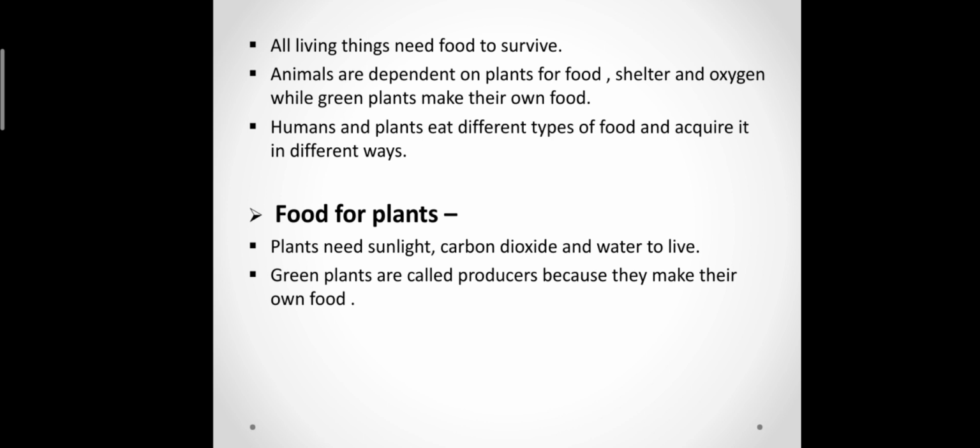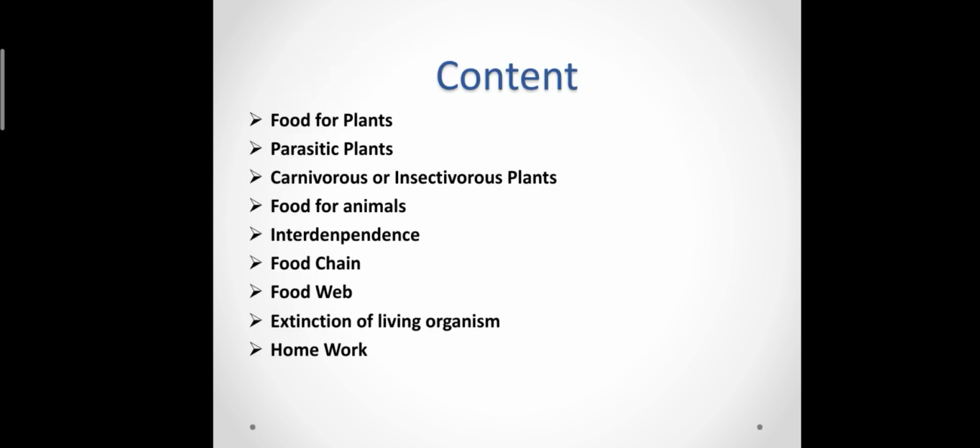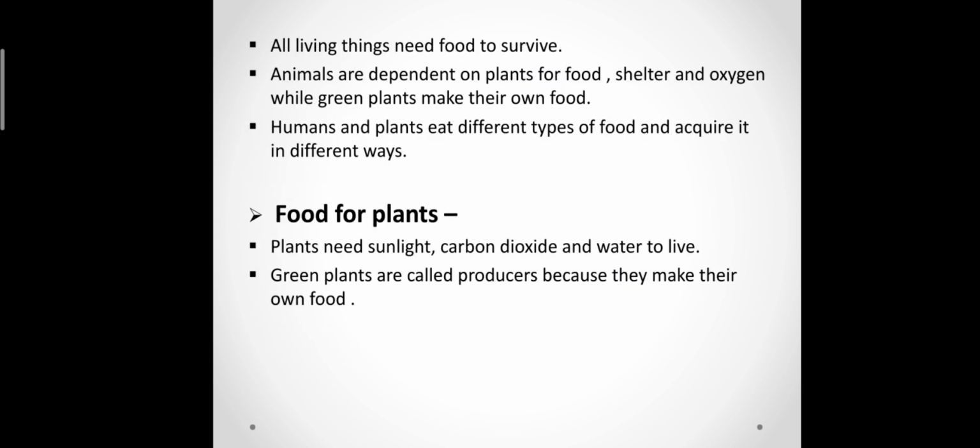All animals are dependent on the plants for food, shelter, and oxygen, while green plants make their own food. Humans and plants eat different types of food and acquire it in different ways. The food for plants: plants need sunlight, carbon dioxide, and water to live. Green plants are called producers because they make their own food.